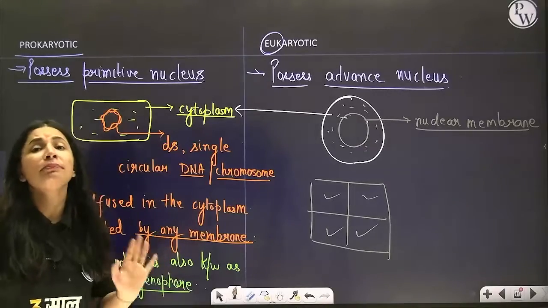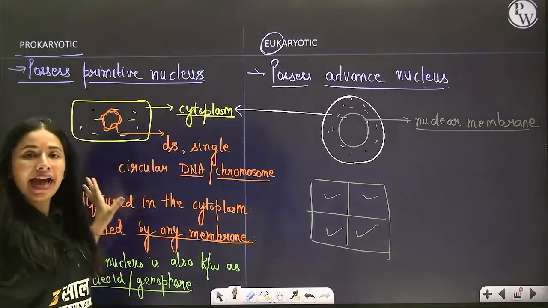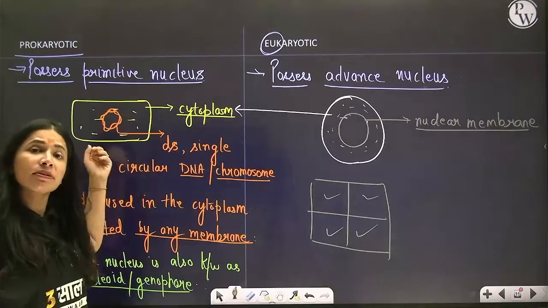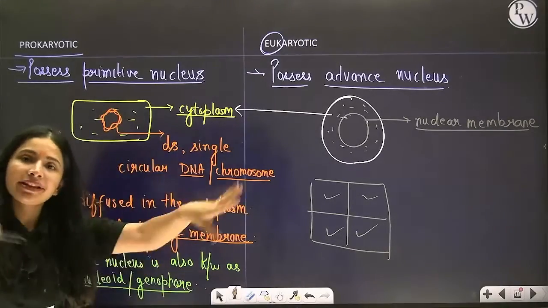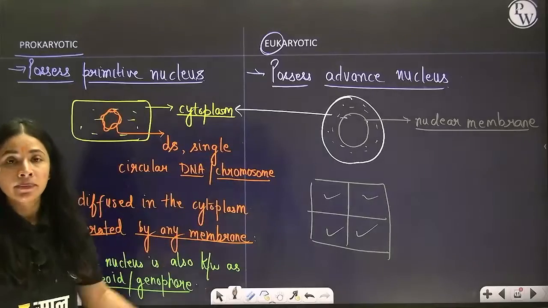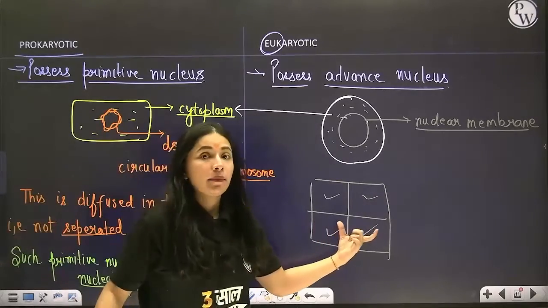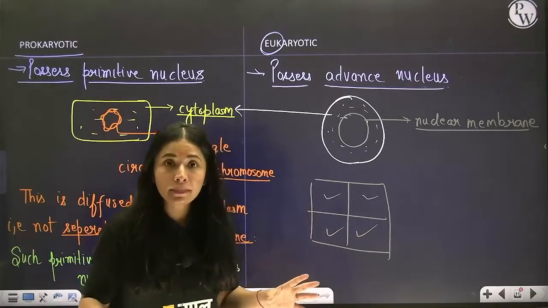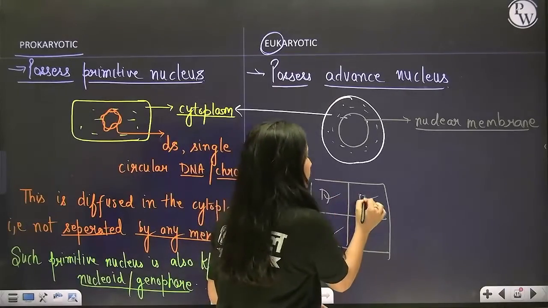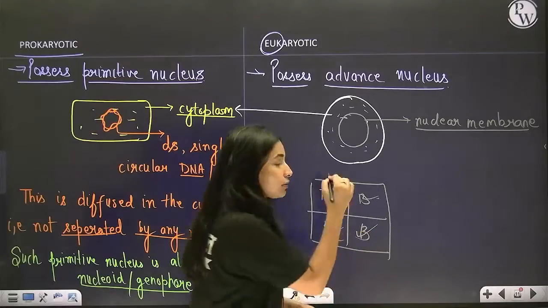Because there are no membranes present, due to the lack of membrane, the cytoplasm is continuous. It's just like one open room where everything is present here and there. However, if I make membranes inside the cell, then I can say separately, okay, this is my drawing room, this is my bedroom, this is my kitchen, this is my bathroom.